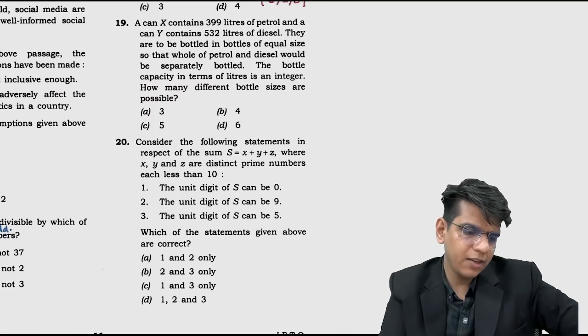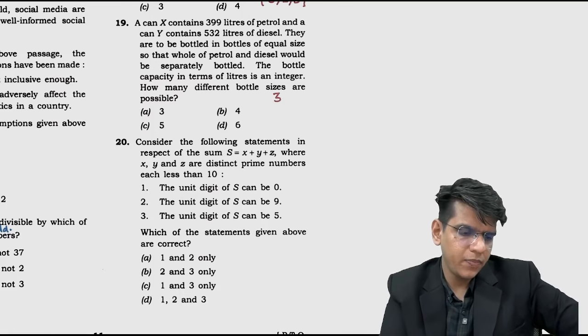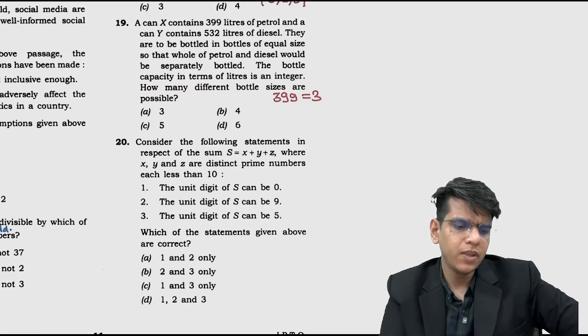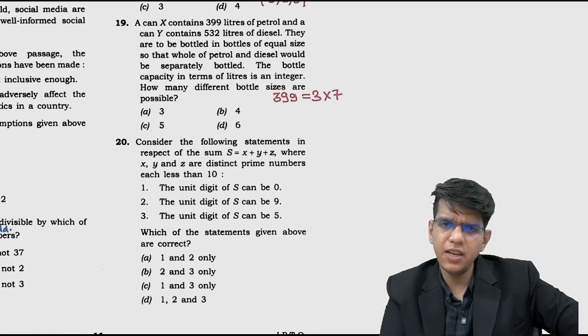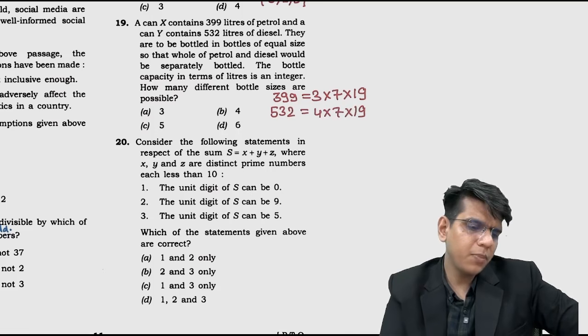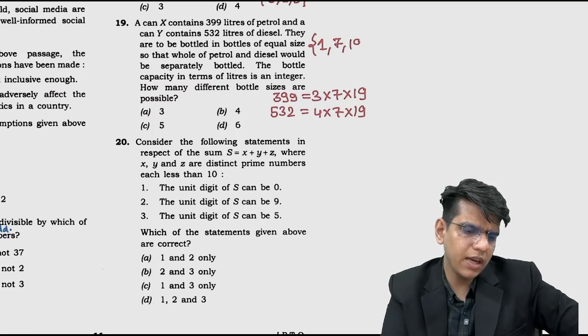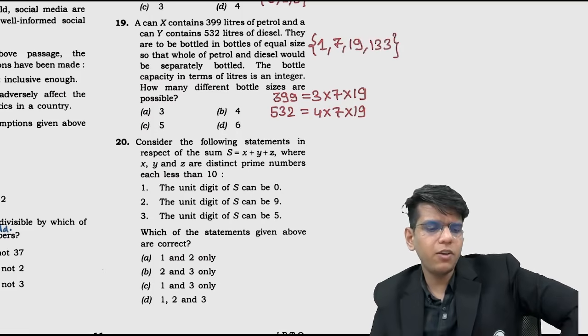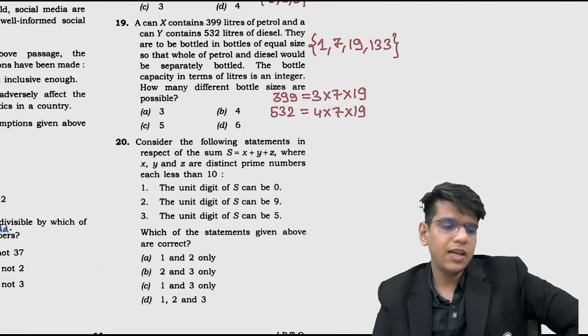First of all, let's write 399. 399 can be written as 3 into 133. I can see 133 is divisible by 7, and this is divisible by 19. And 532 is nothing but 4 into 7 into 19. So what are the possible common factors? 1, 7, 19 and 133 are the common factors of the numbers 399 and 532.